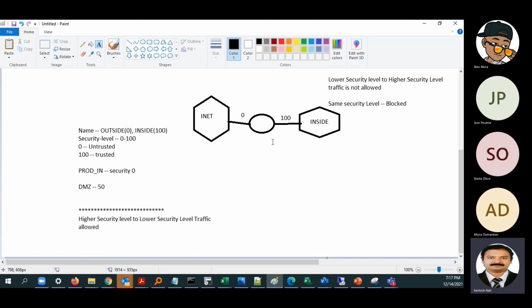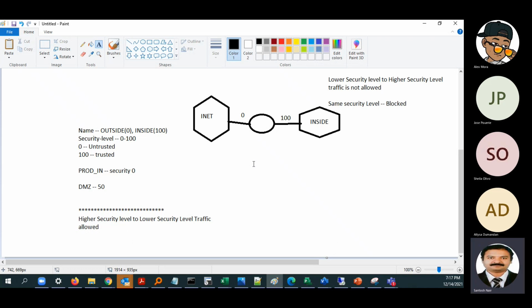Then we have transparent mode. Transparent mode is L2. We just add it between two switches or between two devices, just for monitoring. It is just an L2 firewall. The L2 firewall also does filtering, but a lot of features are not there. Like VPN, we cannot configure VPN on an L2 firewall.